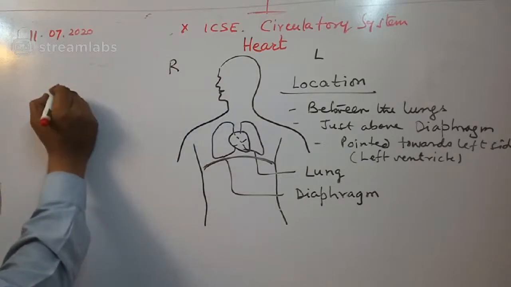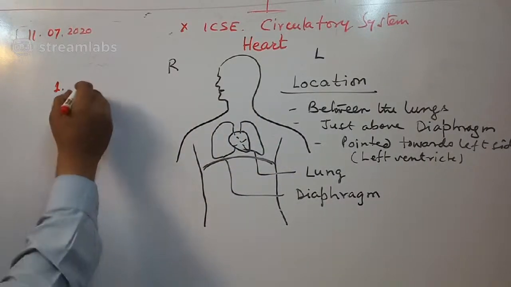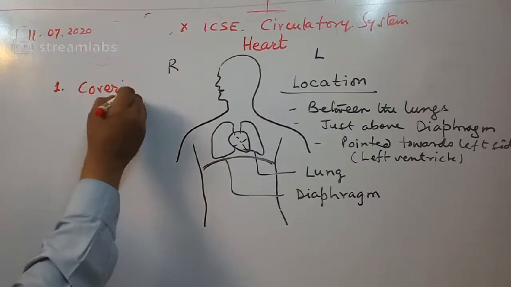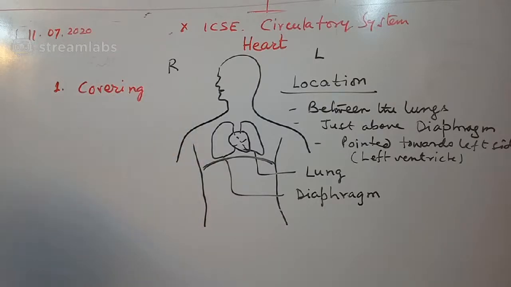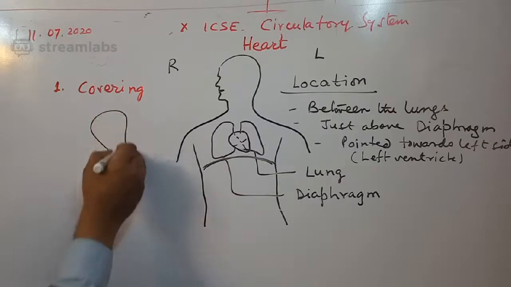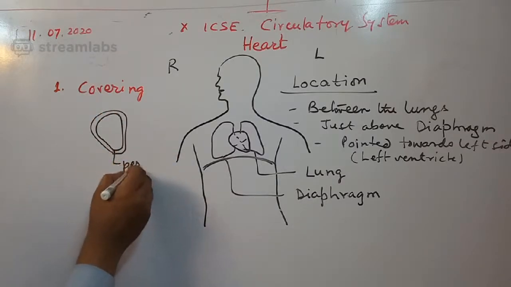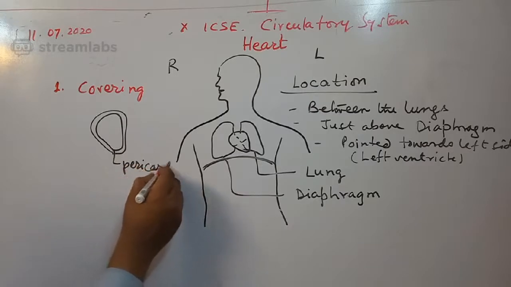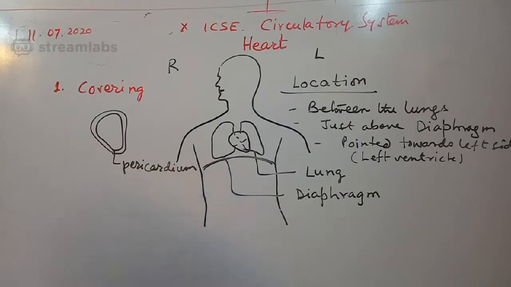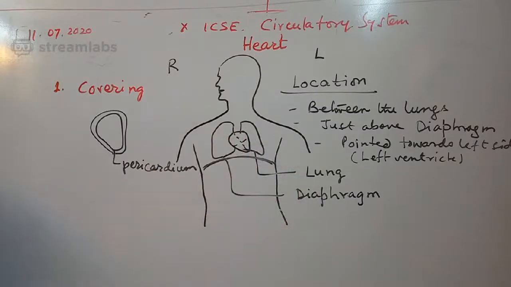Next part. As I'm teaching you about the heart, let me tell you about the covering around it. Our heart is protected by a covering called the pericardium. So you should know this.